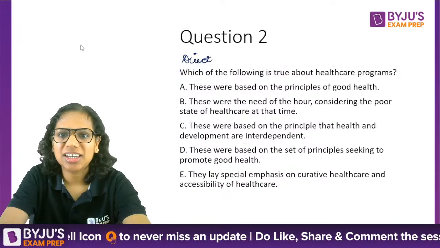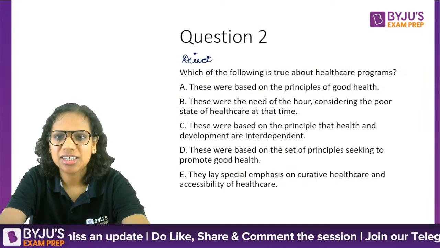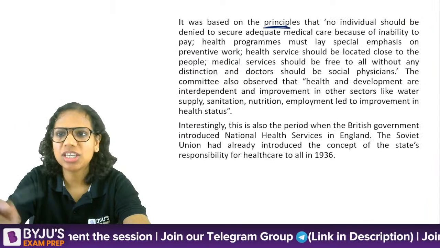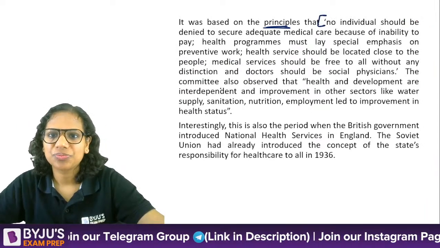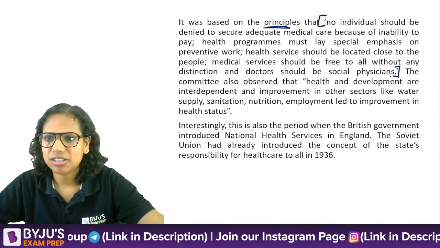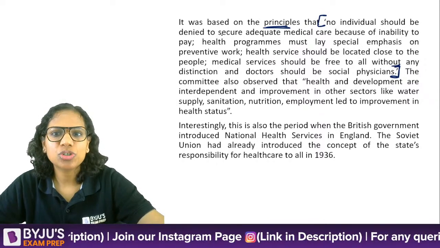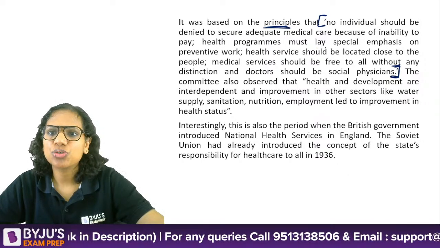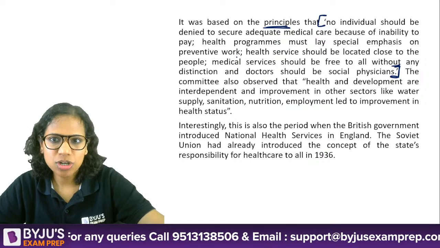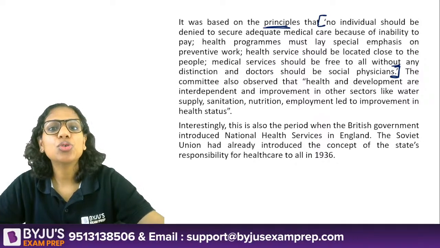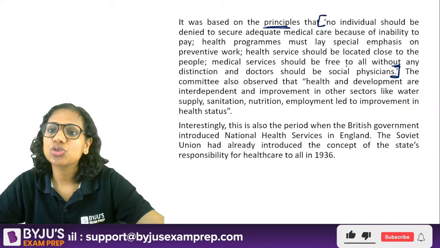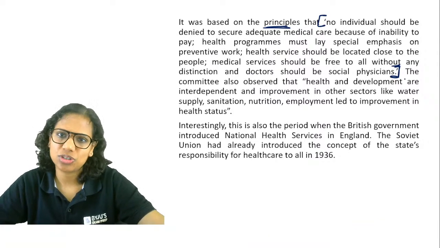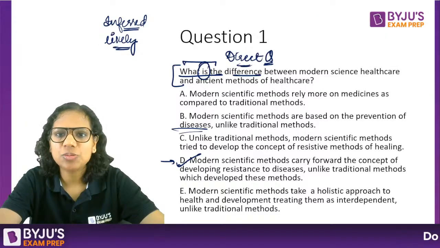Okay. So question 2, all of you said C, right? I think it was a pretty straightforward, direct question. See, these are the principles from here to here. No individual should be denied adequate medical care because of inability to pay. Health programs must lay special emphasis on preventive work. Health services should be located close to the people. Medical services should be free to all without any distinction, and doctors should be social physicians, right? So these are the principles.